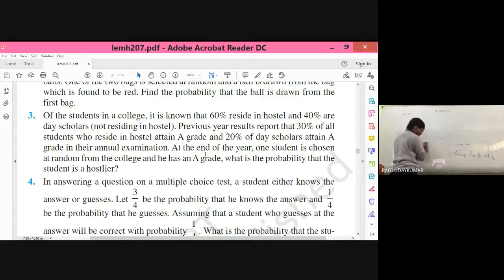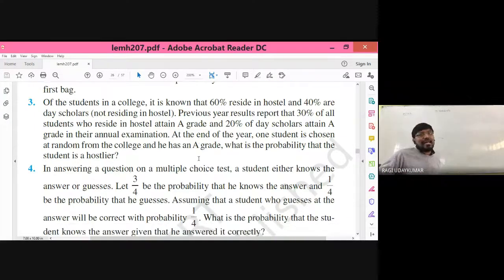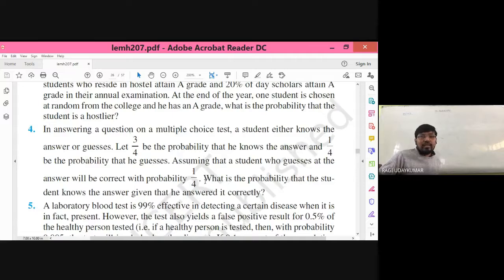This one is also a little bit easy only. So in answering a multiple choice question, the student either knows the answer or guesses the answer. Let E1 be the event that he knows the answer. E2 is the event that he guesses the answer.